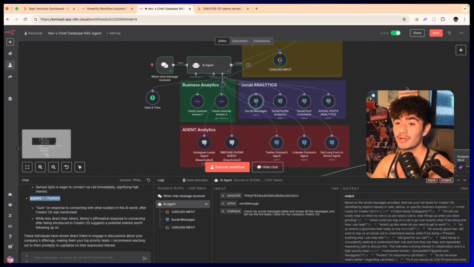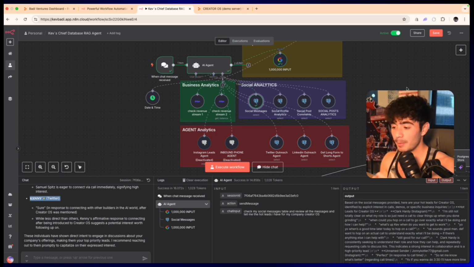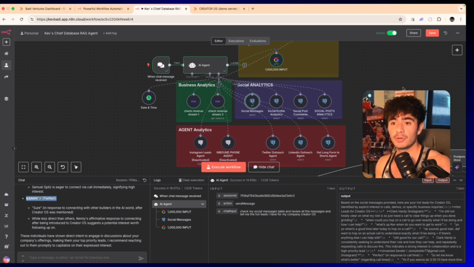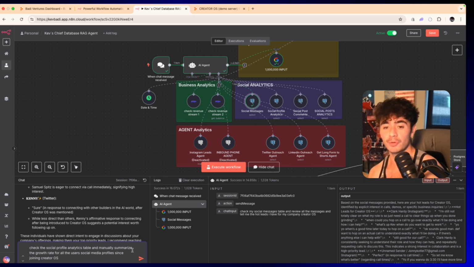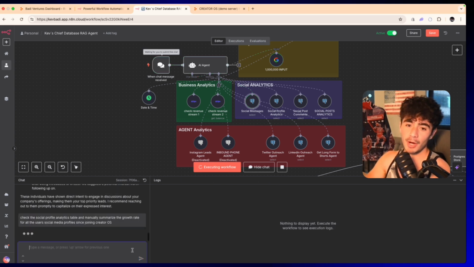So let's move on to another insane result, because what the operating system actually does for our clients is we scale their social media platforms. And so they want to see how fast their socials are actually growing since joining Creator OS. And so that's the next prompt we're going to say. All right, so the prompt to the social profile analytics table is going to say, check the social profile analytics and manually summarize the growth rate for all of the users' social media profiles since joining Creator OS. And we're just going to pop that in.